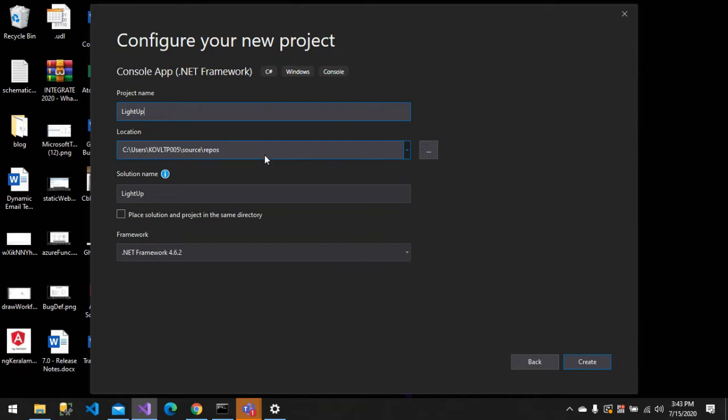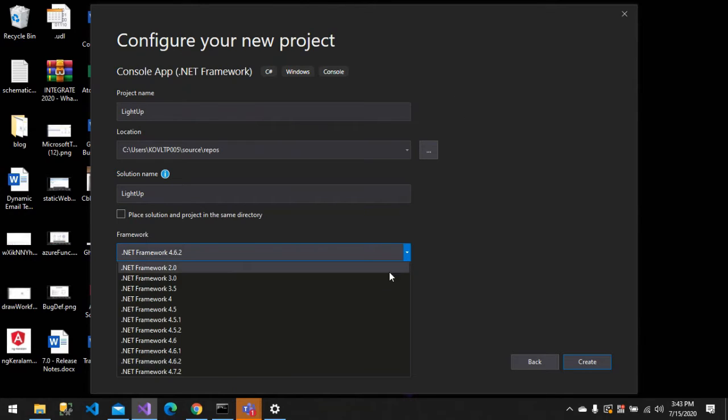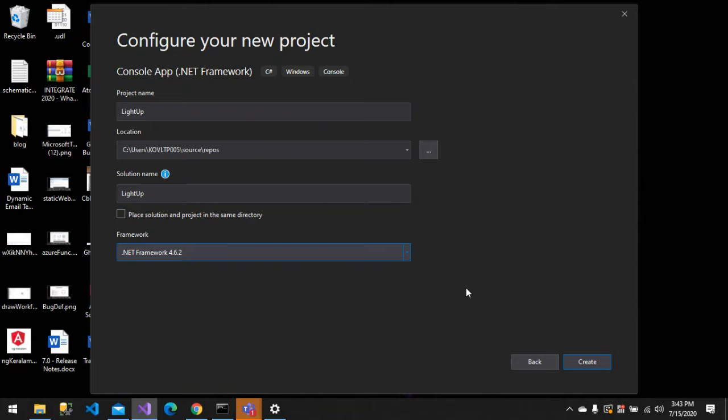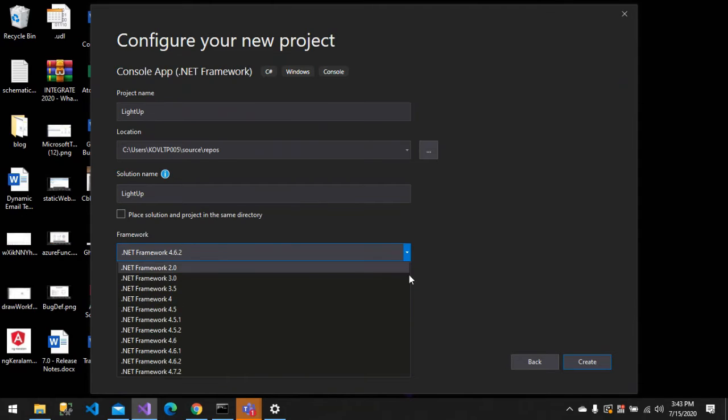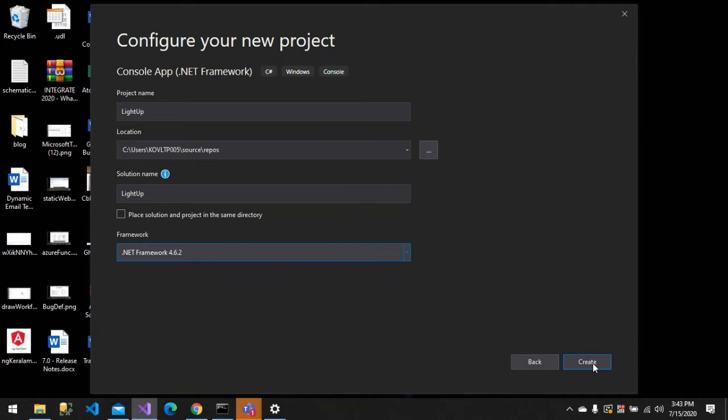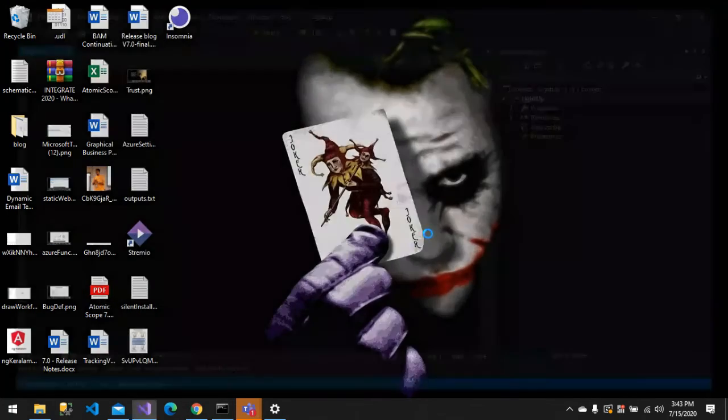So for now, it's going to be under repos, and I have to choose the .NET Framework, since I choose the respective .NET Console application. So you have to select the .NET Framework. If you choose .NET Core, it will show you the .NET Core versions, and then create. So that's it.